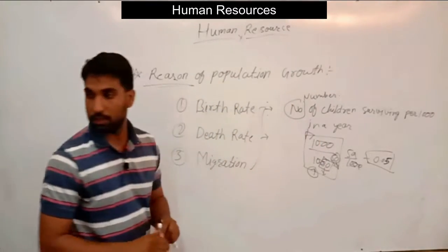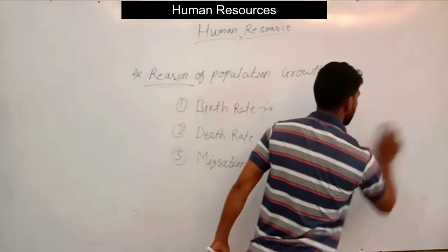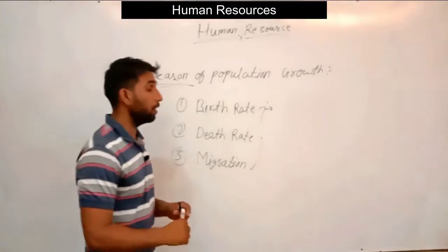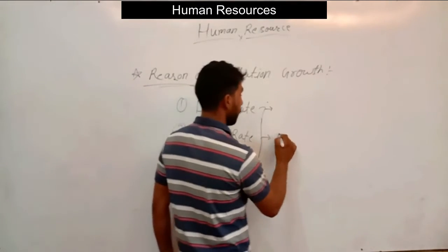The same applies to the death rate. Birth rate and death rate are calculated per thousand.